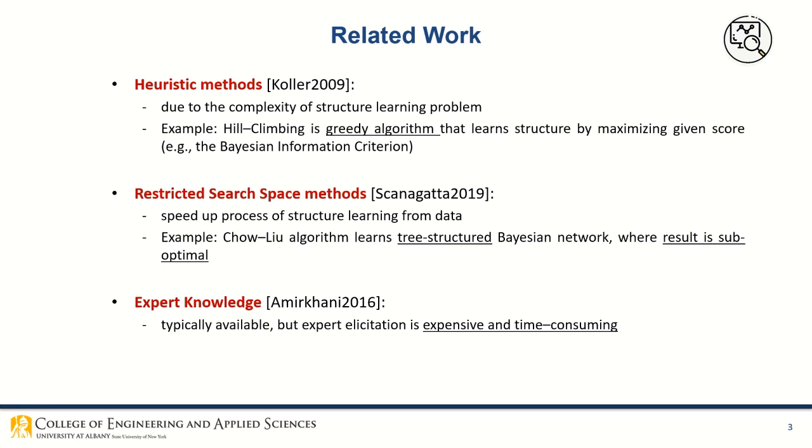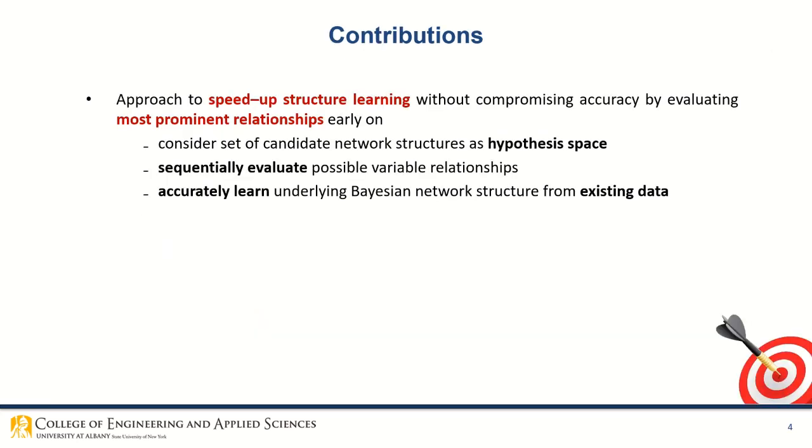On the other hand, in many real-world applications, for example monitoring patients in the medical domain, expert knowledge is typically available, but expert elicitation is expensive and time-consuming. In this paper, we propose an approach to speed up structure learning without compromising accuracy by evaluating the most prominent relationships early on. Specifically, we consider the set of candidate network structures as our hypothesis space and devise a method that sequentially evaluates possible variable relationships. The goal is to accurately learn the underlying Bayesian network structure from existing data in less time.